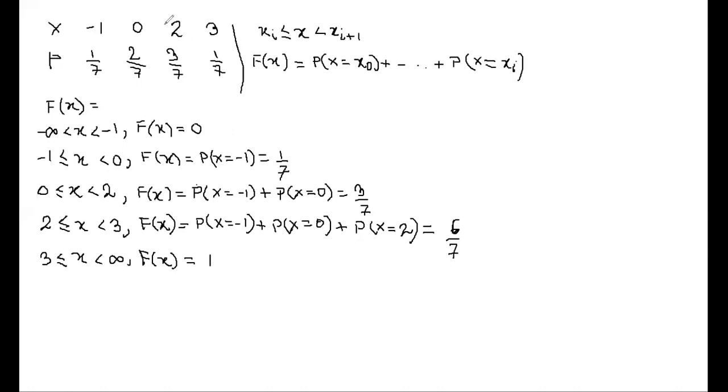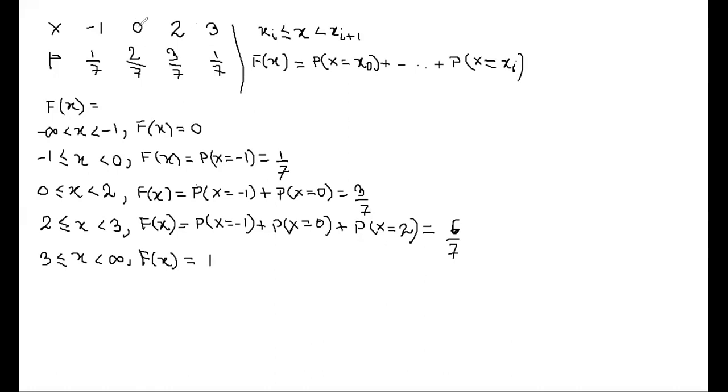Yes, intermediate values. It is not containing intermediate values. It is containing only some isolated values. That means we can count these values. So whenever countable values are there, it is the case of a discrete random variable. But whenever we are getting measurable values, we can go to anything intermediate between -1 and 0, or anything between 0 and 2. Whenever a measurable value is taken, it is a case of a continuous random variable.